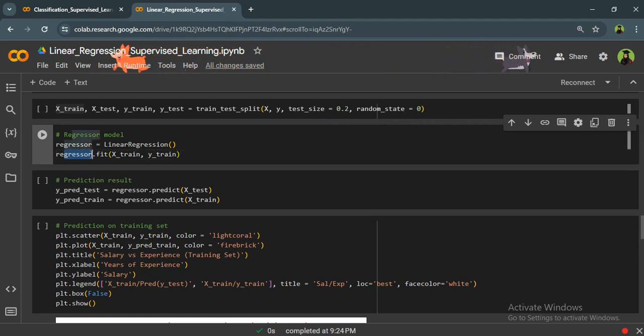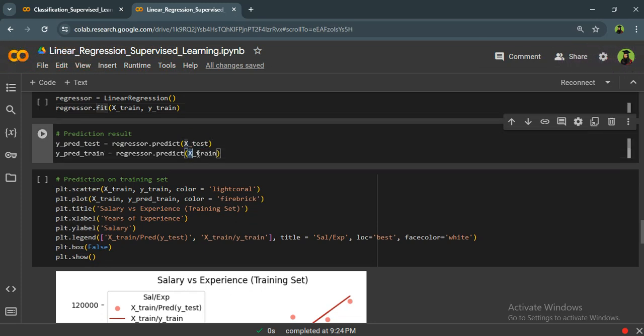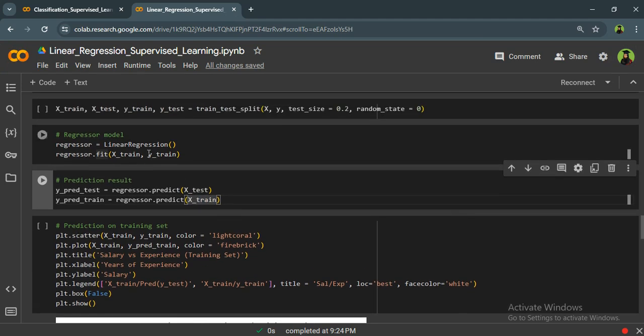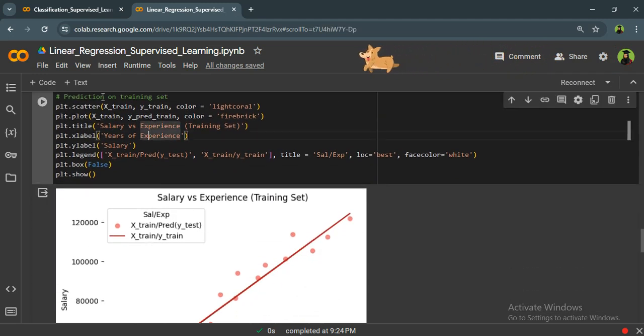As you can see, I have defined it here, and I have given the variables x test and x train in each of them. Be careful that we must behave with x train and x test in one way and y train and y test in another way. Okay, so as you see, I have started the prediction process and have implemented a diagram for you in order to see how our model is working.